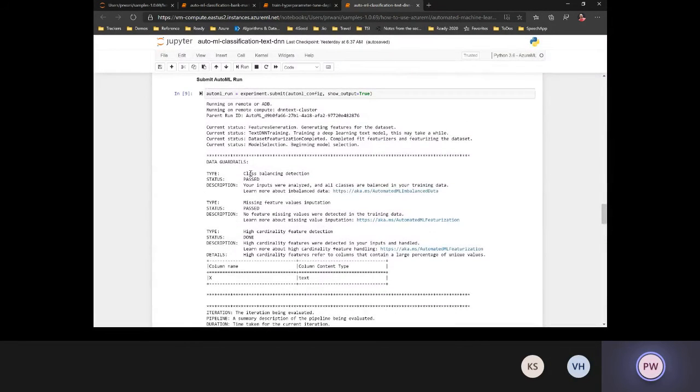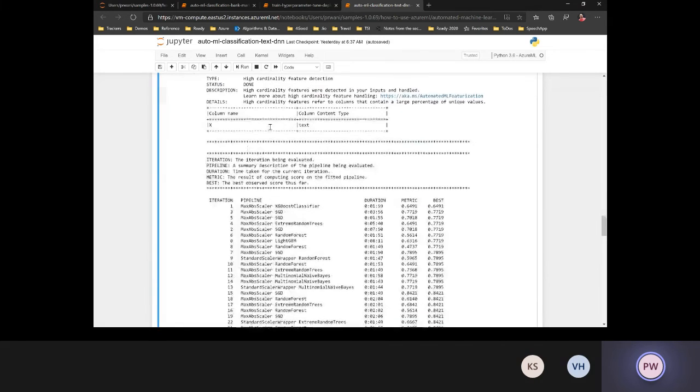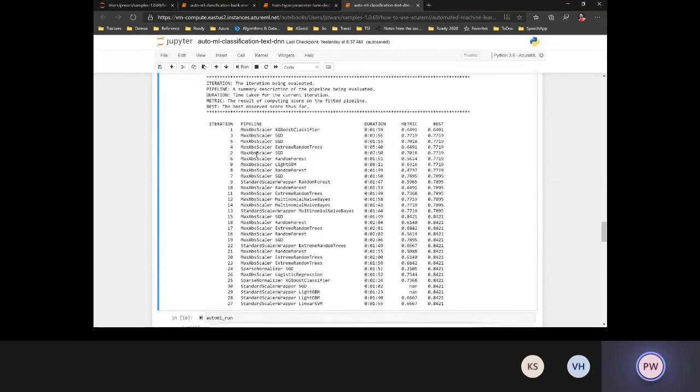It found that all classes were already balanced, so there was not much to be done. There were no features with missing values detected. It did detect some high cardinality features and modified them accordingly. So these were the different feature transformations that were applied by the automated ML engine. It ran through different combinations of transformations and algorithm selections, and I got, let's say, a best metric of 0.8421, which was max killer HCD.